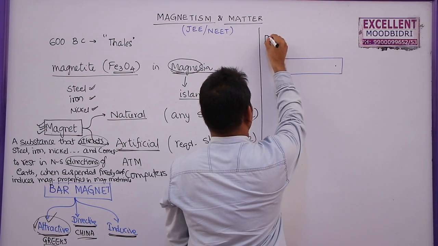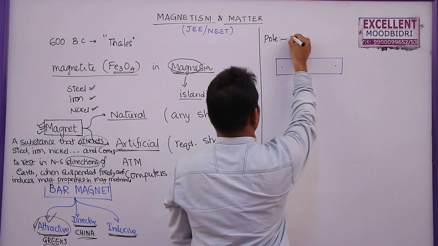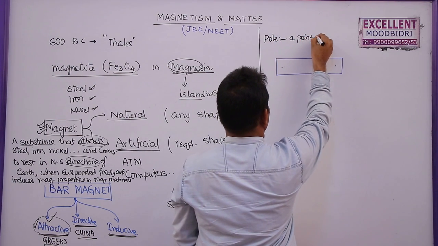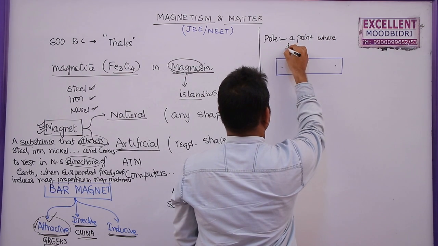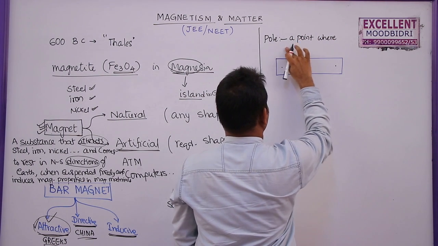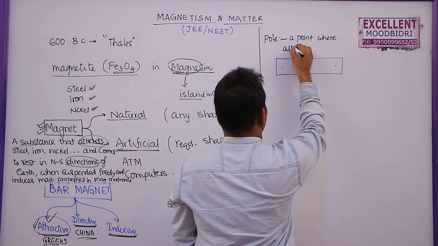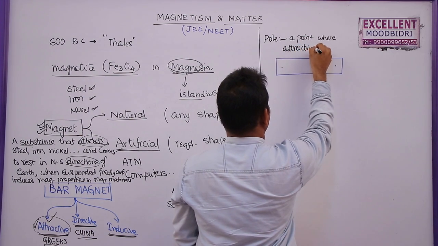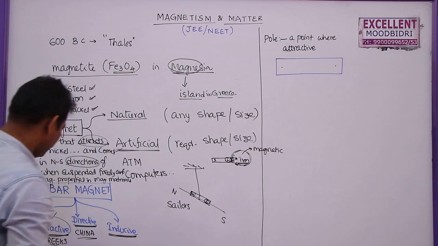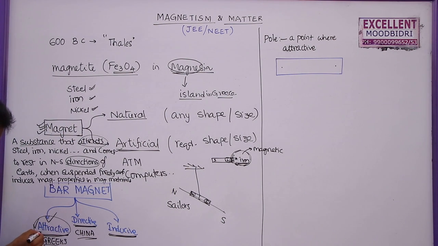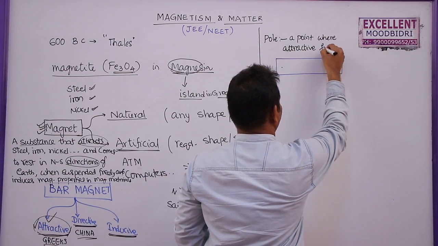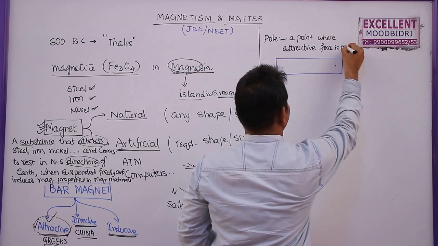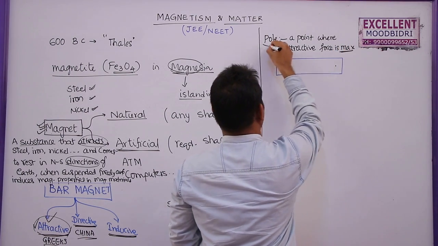So a pole is a point where force is maximum, attractive or repulsive. In the properties also it is either attractive or repulsive, but here I am just taking only the attractive property. Where the attractive force is maximum is called a pole.